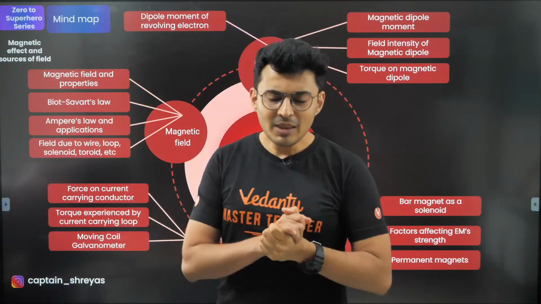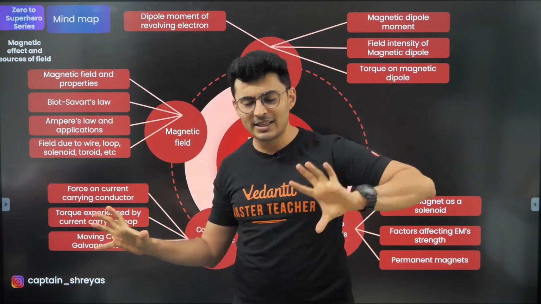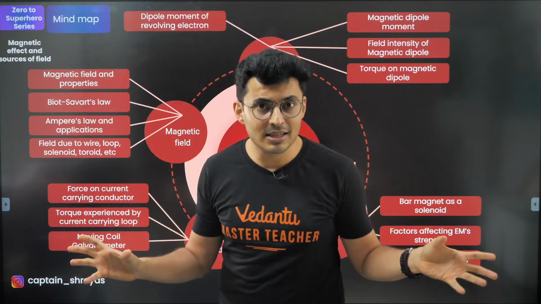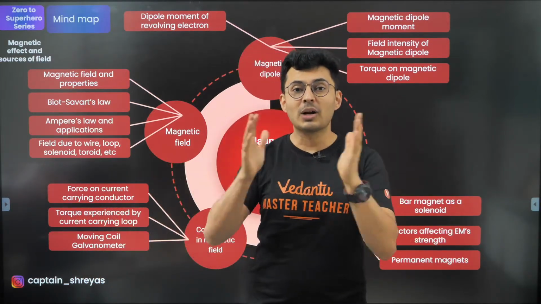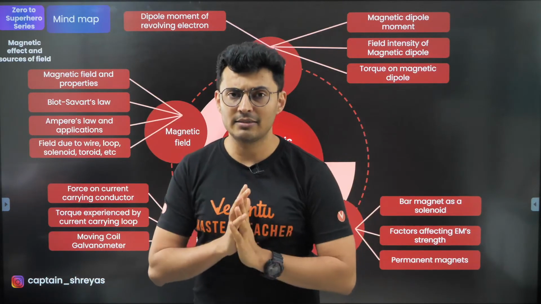You will notice that there are certain similarities in magnetic field properties and also some differences if you compare electric field and magnetic field. First, let's talk about similarities.